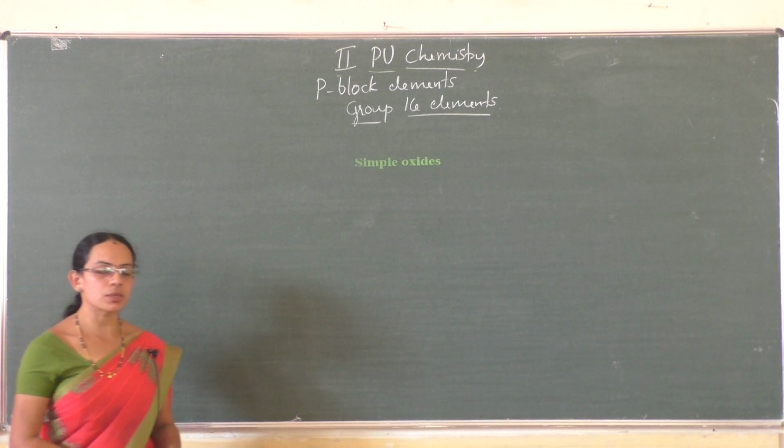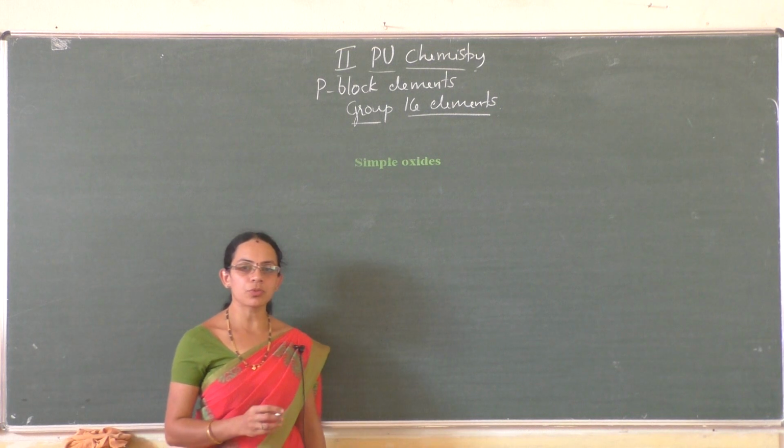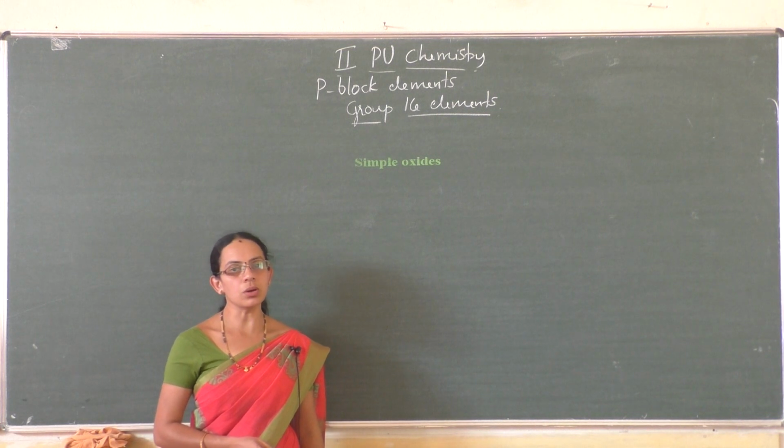Next, oxides. A binary compound of an element with oxygen is called oxide.